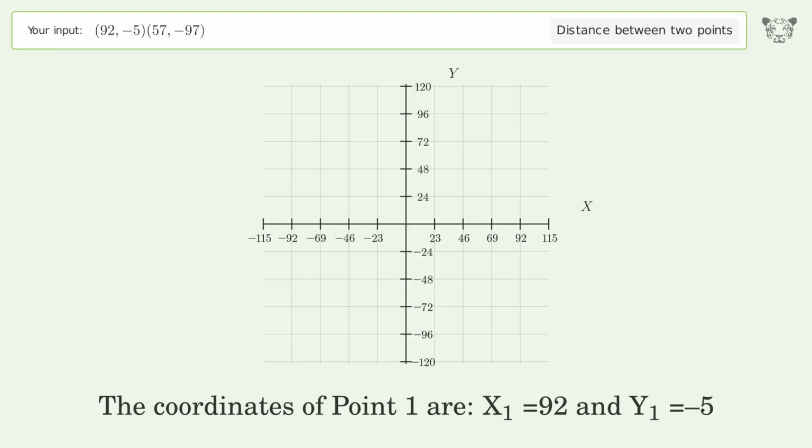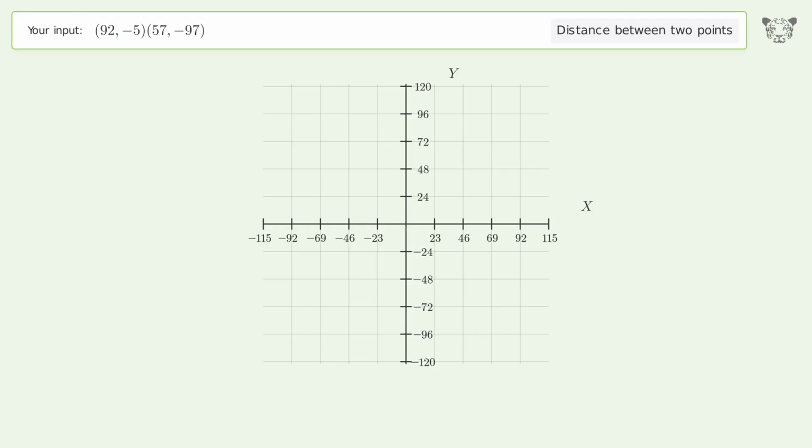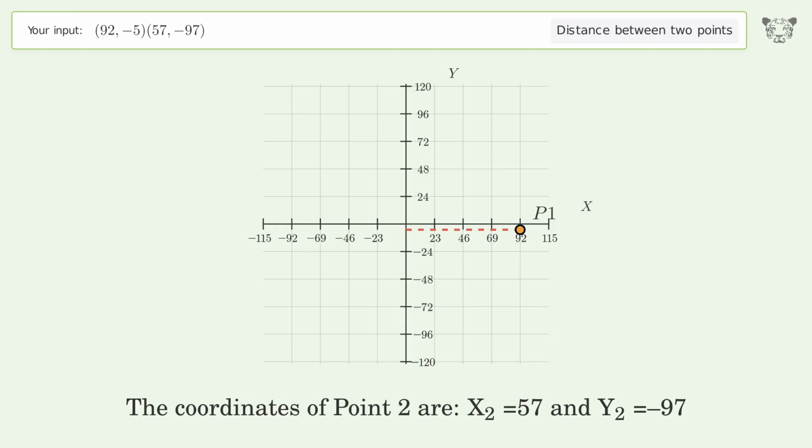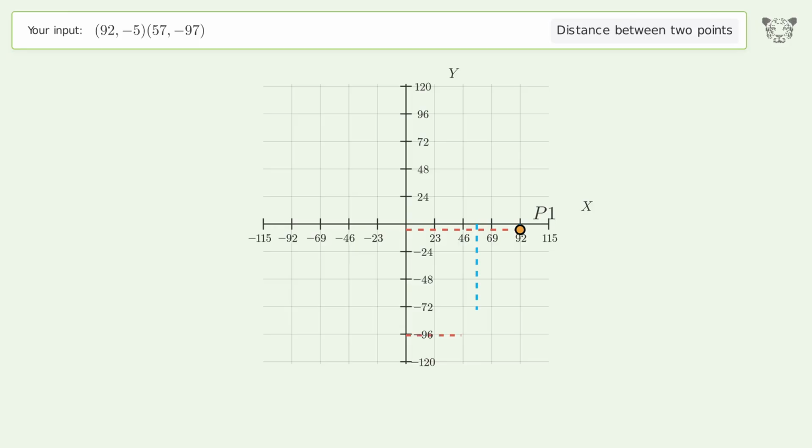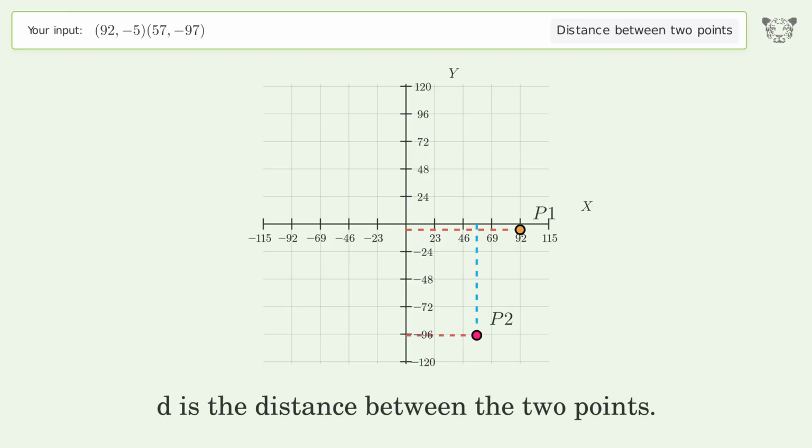The coordinates of point 1 are x1 equals 92 and y1 equals -5. The coordinates of point 2 are x2 equals 57 and y2 equals -97. D is the distance between the 2 points.